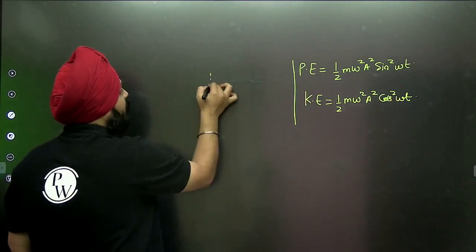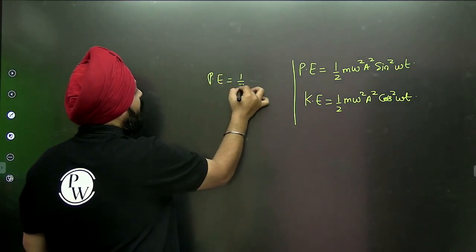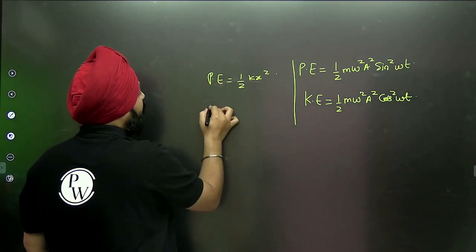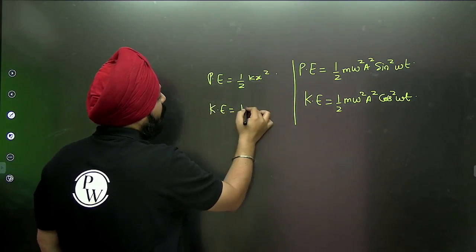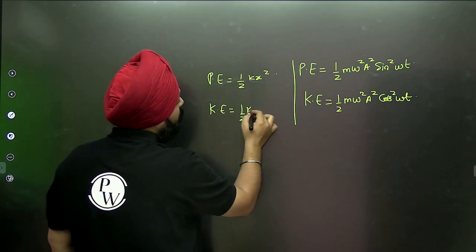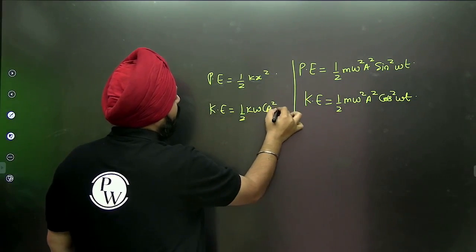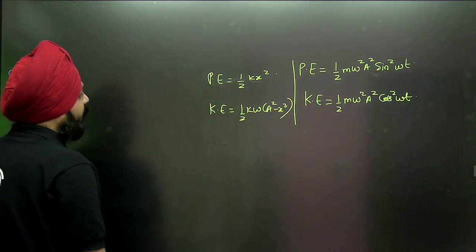Another equation of the potential energy is half kx square, and kinetic energy is half k times a square minus x square.